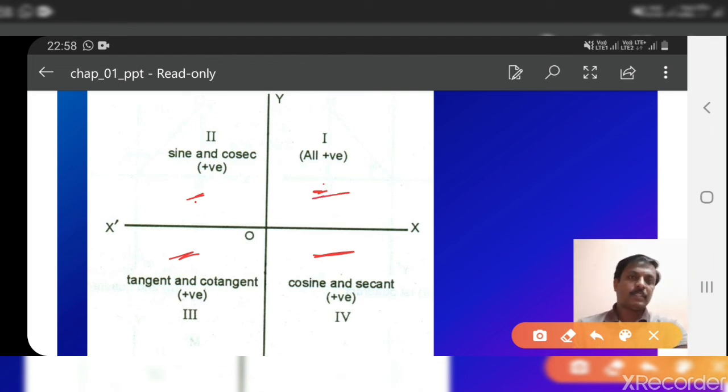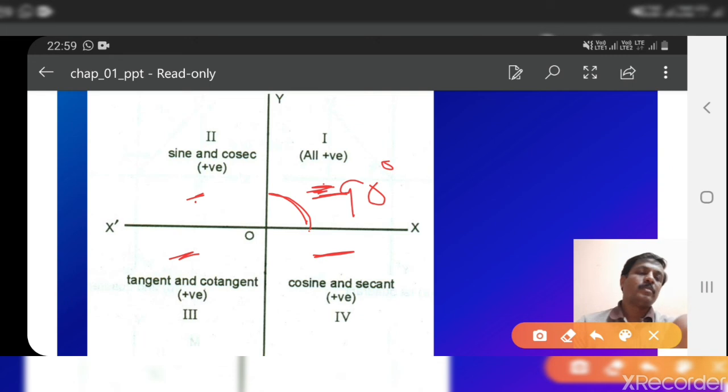In the first quadrant, remember this, all are positive. That means the values of all trigonometric functions will be positive in the first quadrant. Here we measure the angles starting from the x-axis, always in the anti-clockwise direction. From here to here it is 90 degrees.